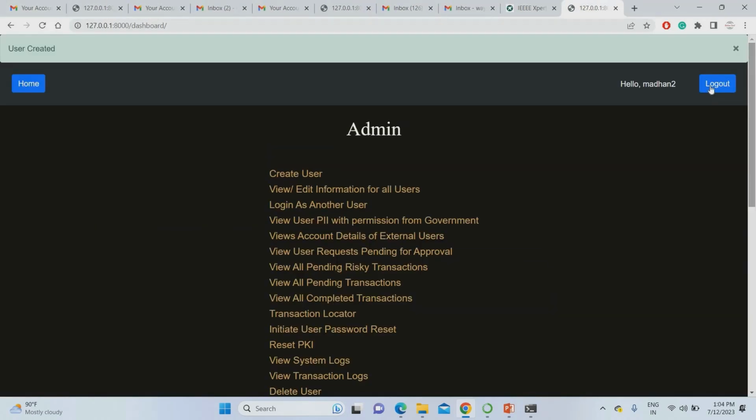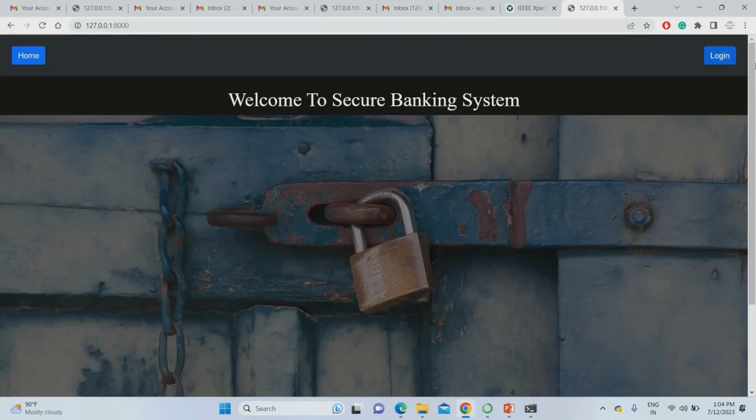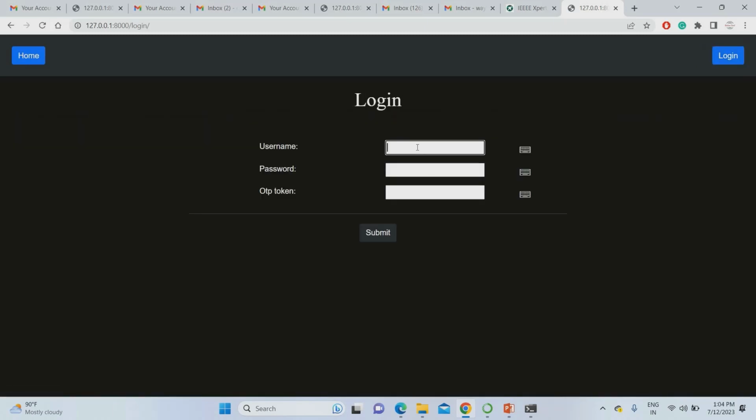Now what you are going to do, I'm going to log out. Again, I'm going to log in with the admin. As I know earlier, admin name was Madan 2, password 123, the given admin password. Then I have to give the OTP for Madan 2. Madan 2 OTP 968355. So this one I'm going to submit.